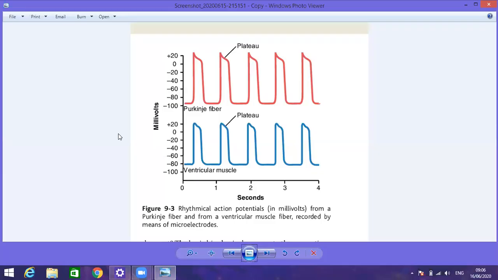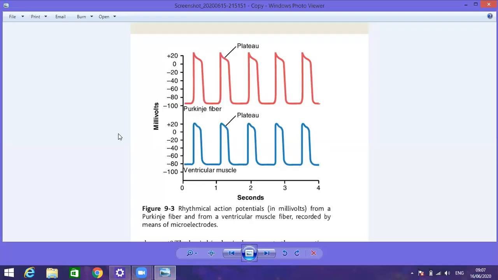So the impulse causes the opening of these channels, and there is influx of the sodium ions, meaning conduction of sodium ions from the exterior towards the interior.